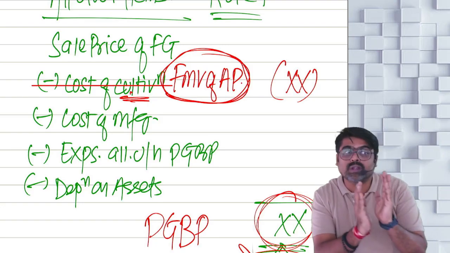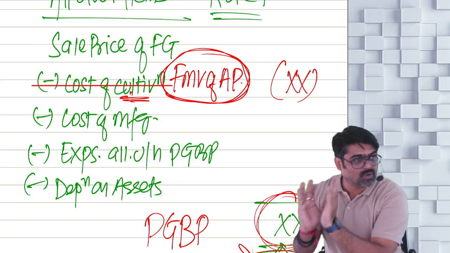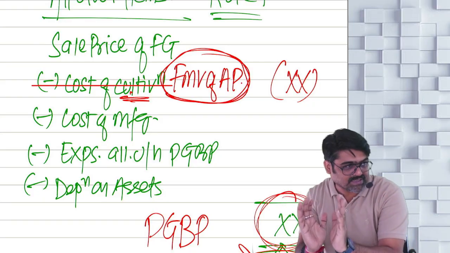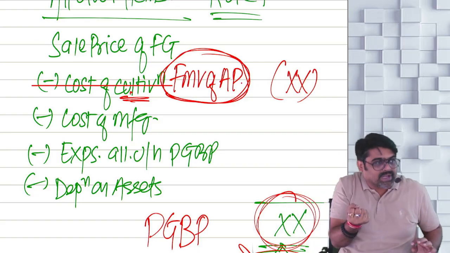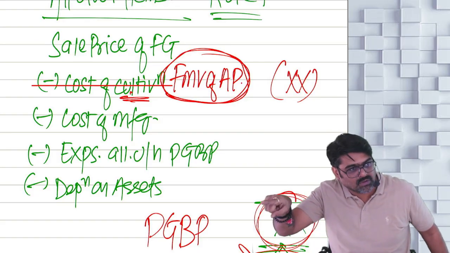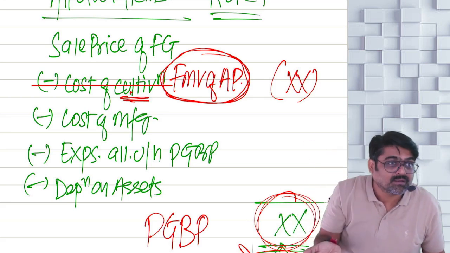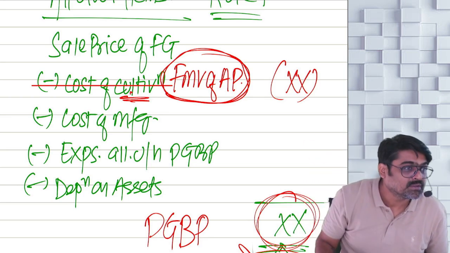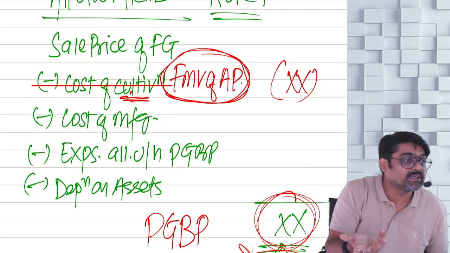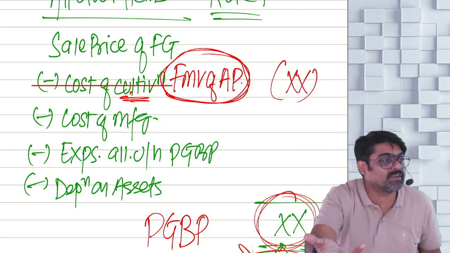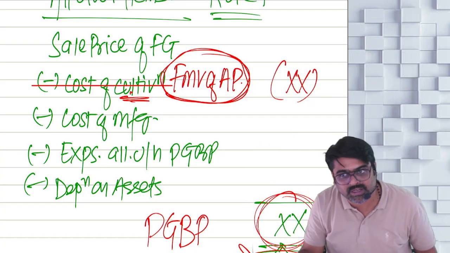So if you would have been only a manufacturer, you would have bought the sugar cane from the market at this value, from any farmer. And that farmer would have charged the cost of cultivation as well as cultivation profit in this fair market value only.